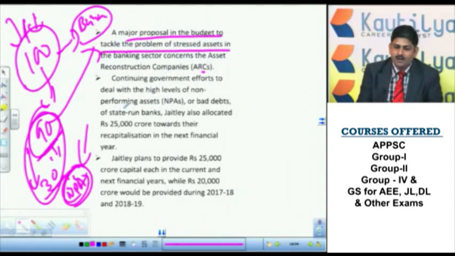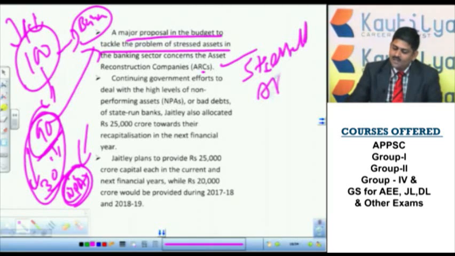That means where there is a problem of recovery. So for banks and the Asset Reconstruction Company, a major proposal was put forward to solve these stressed assets. That means NPAs. What is that proposal?